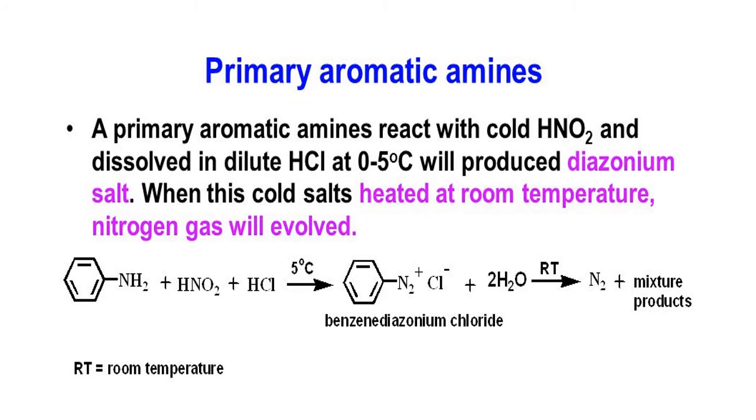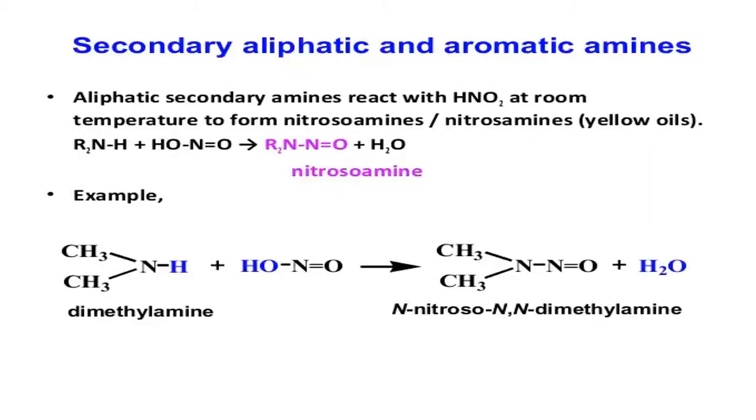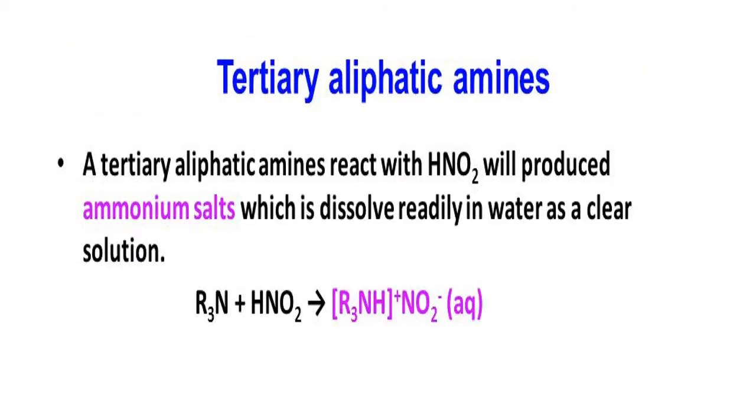And if it is a secondary amine, what will you get? We will get N-nitroso-N,N-dimethylamine. It is oily, looks like an oil, sticky. So you can conclude that if there is no nitrogen evolution and only an oil forms, it is a secondary amine. Whereas in the case of a tertiary amine, first of all, there is no reaction. Whatever forms is easily soluble in water. So all these are properties with nitrous acid. Therefore, nitrous acid is used to distinguish between the primary, secondary and the tertiary.